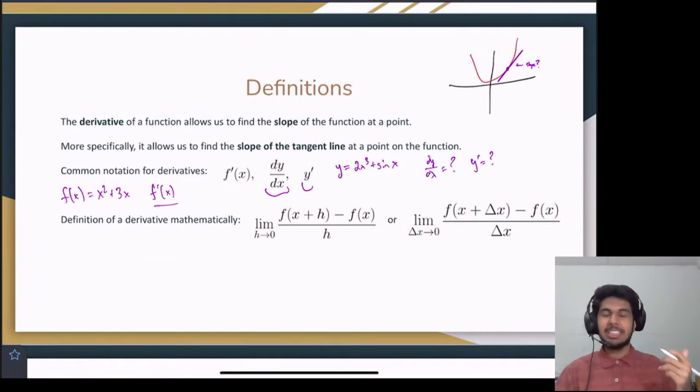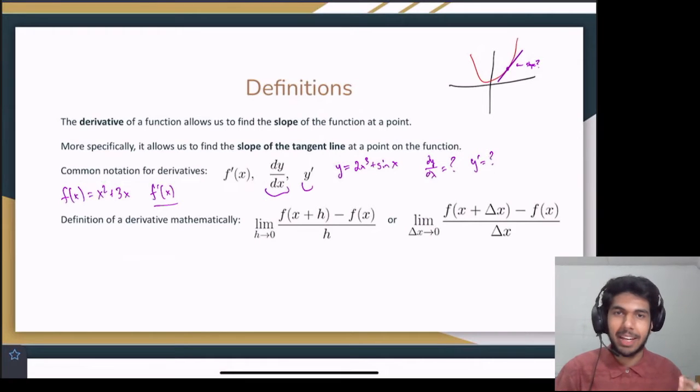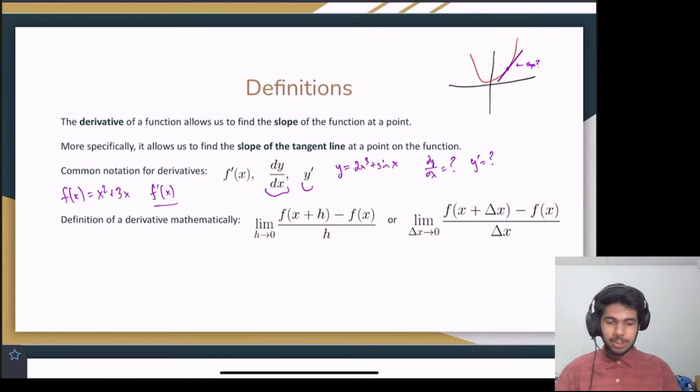And now we get into the definition of a derivative mathematically. We understand the semantics of it. Let's look at the mathematical meaning. So we're taking the limit as some variable h approaches 0 of f of x plus h minus f of x, all over h. So we're familiar with f of x, right? That's just evaluating some function at a point x, right?